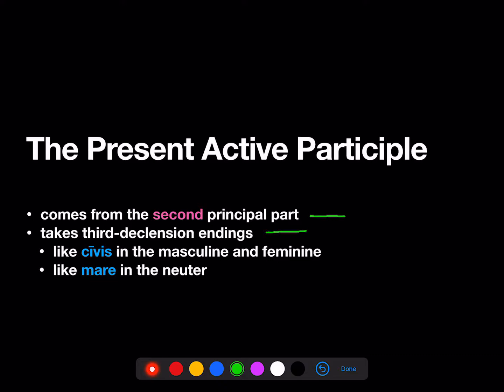Remember that participles are verbal adjectives. And so, like all adjectives, they're either going to take third declension endings or they're going to take first and second declension endings. The present active participle takes third declension endings, and like all third declension adjectives, it's an I-stem, so it's going to take endings like civis in the masculine and feminine, and like mare in the neuter.